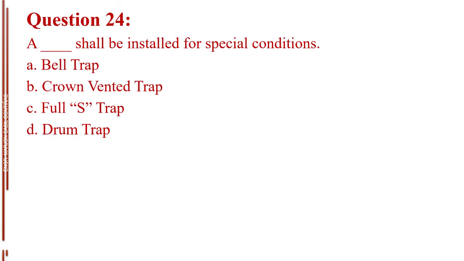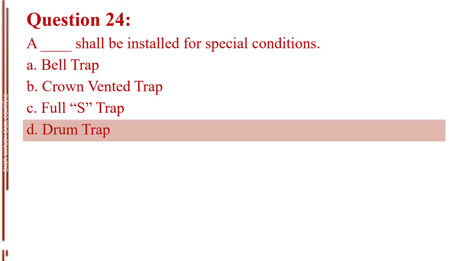Question number 24. A blank shall be installed for special conditions. Letter A, bell trap. Letter B, crown vented trap. Letter C, full S trap. Letter D, drum trap. The answer is letter D, drum trap.